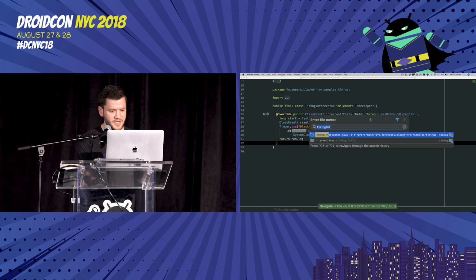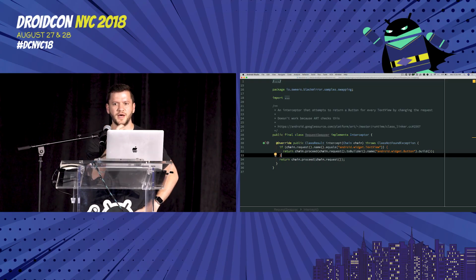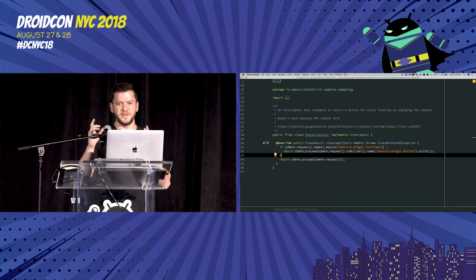Has anyone here ever used or looked into how AppCompat does replacement for AppCompat widgets? All right, oddly, this half of the room. The basic gist of it is in AppCompat, if you have, say, a TextView in XML, then when it sees that during layout inflation, it'll replace that with its own AppCompatTextView so that you get all the backported theming and tinting and all that.